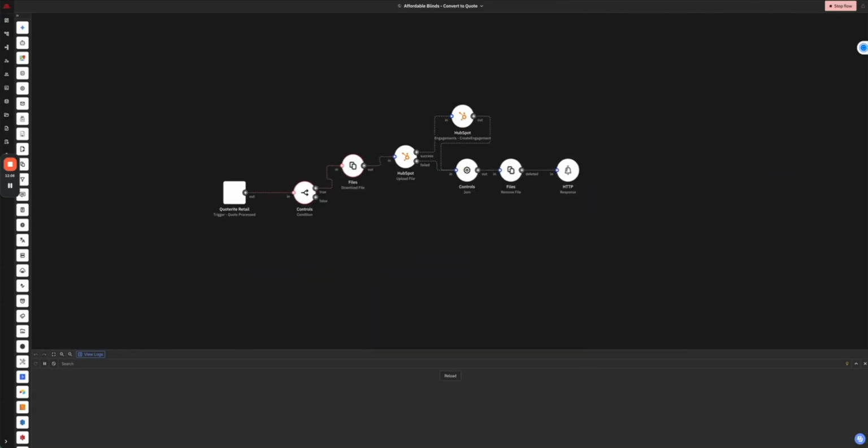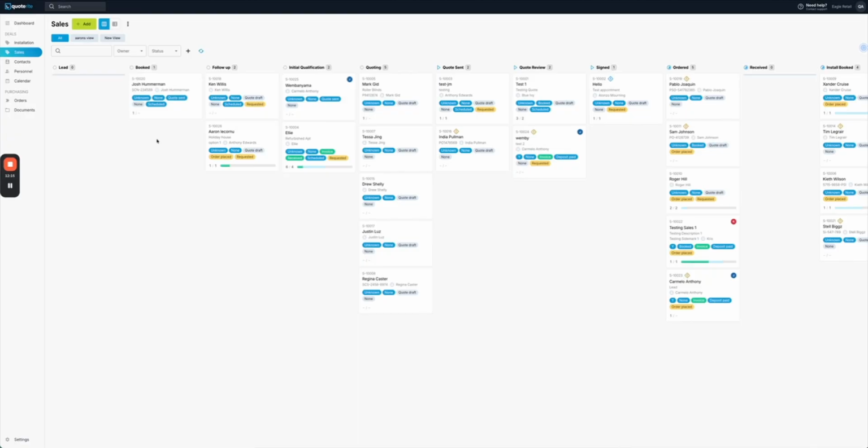We've got this one here, which is converting, this is connected to HubSpot. And so this is converting a quote to HubSpot. So the way this client has it set up is they're using HubSpot. So what they do is they have all of their marketing connected to HubSpot, from their Google Analytics, their Facebook leads, their web forms, literally everything's connected. So now they have the ability to track and monitor all of their marketing for the company.